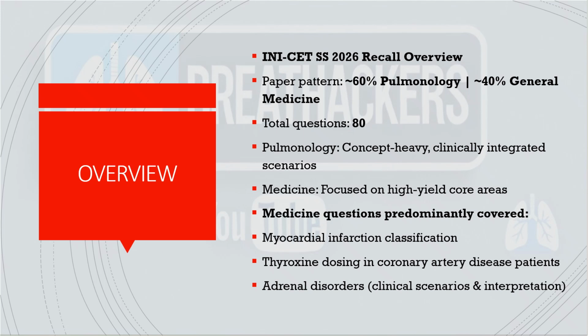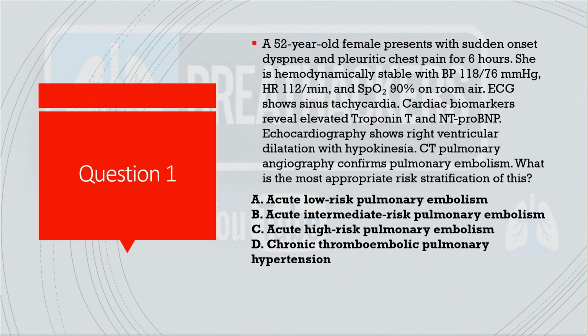Just an overview: the paper consisted of 80 questions, where 60% was pulmonology and 40% was medicine. Pulmonology questions we'll discuss in elaboration, and medicine focused on high-yield areas. Mostly questions came from MI classification, thyroxine dosing, adrenal disorders. So let's start with the first question and see if you would have gotten it right under your exam pressure.